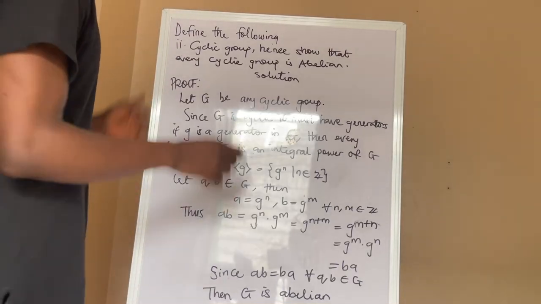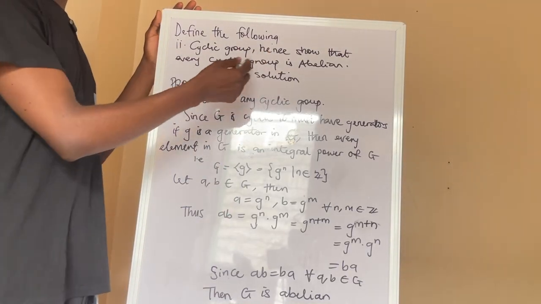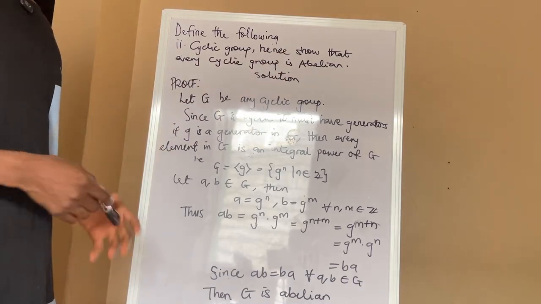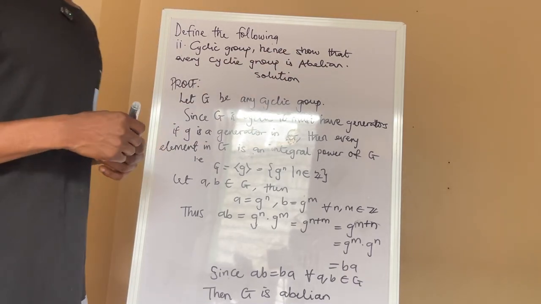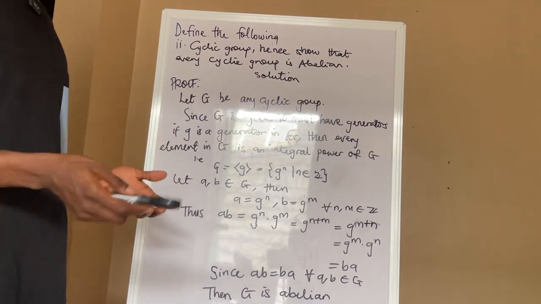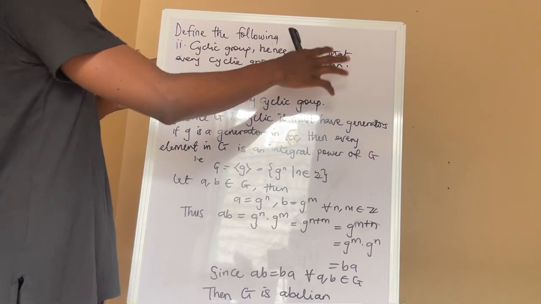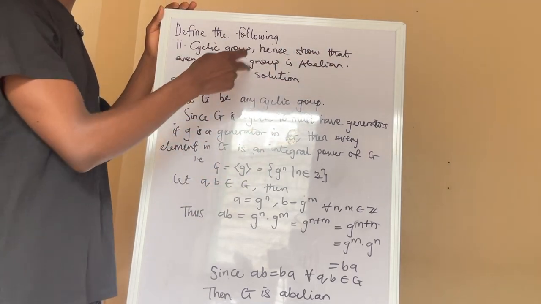For the second question, they have said define cyclic group and show that every cyclic group is abelian. For the definition of a cyclic group, a cyclic group is a group that can be generated from a single element, which is called the generator. For that, you can just check your note for the definition. So let's focus on the other part of the question, which is showing that every cyclic group is abelian.